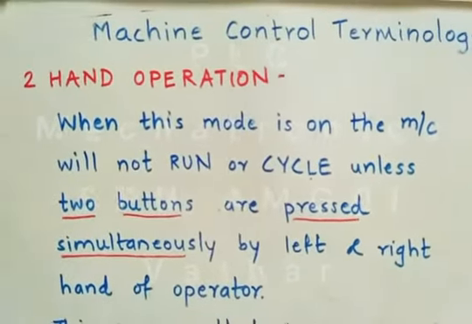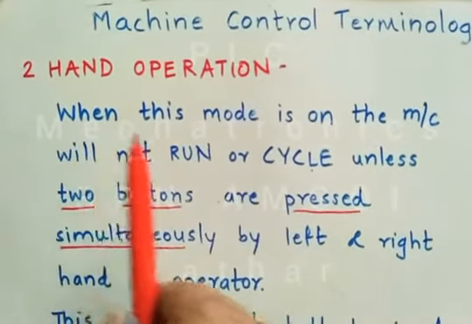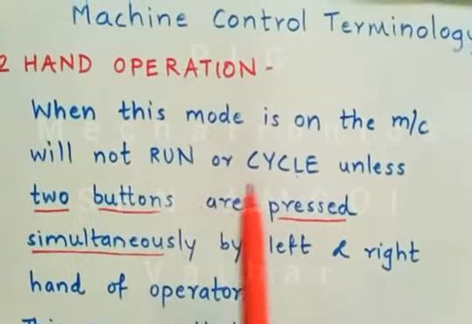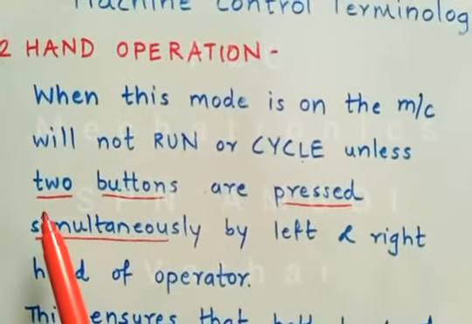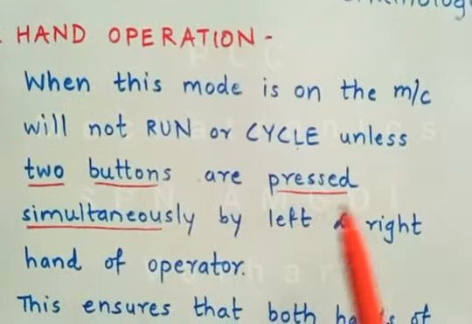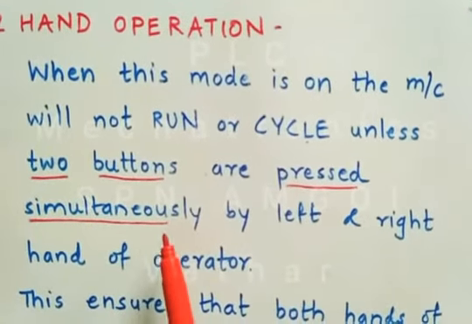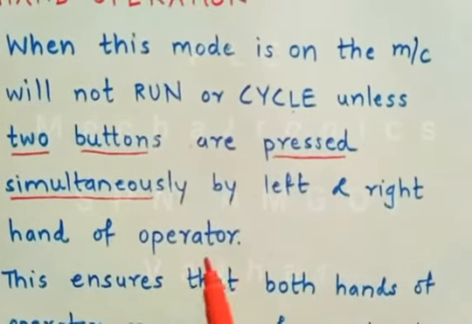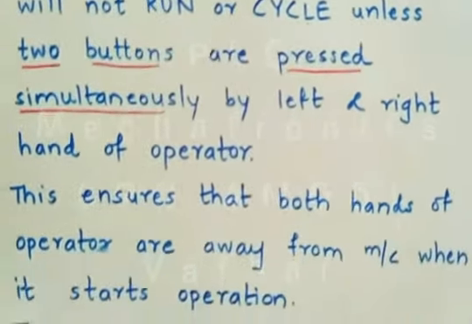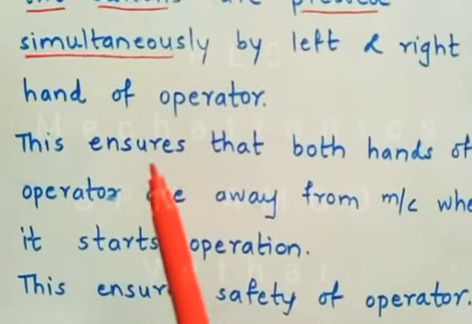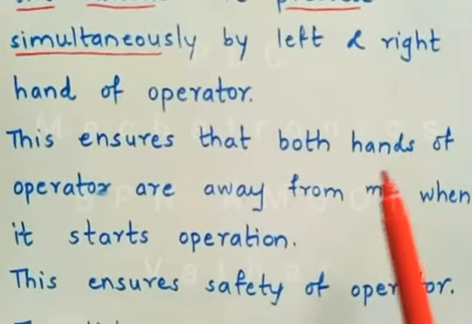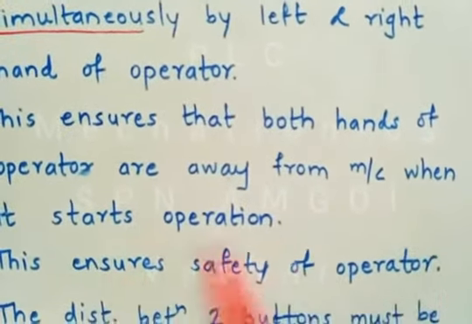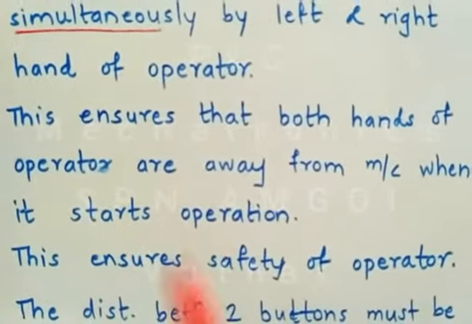Two hand operation. When this mode is on, the machine will not run or cycle unless two buttons are pressed simultaneously by the left and right hand of the operator. This ensures that both hands of the operator are away from the machine when it starts operation.